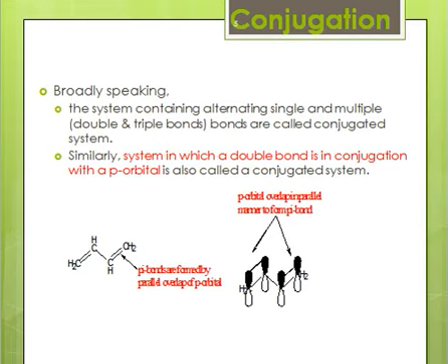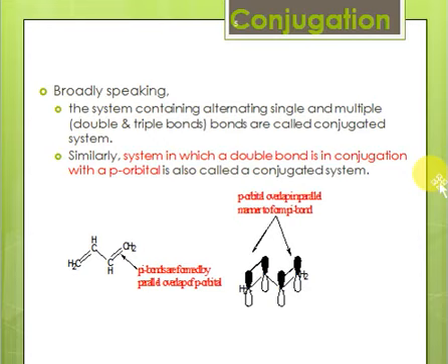If you have to define a conjugated system in a very broad sense, we say that a system that has alternating single or multiple bonds is called a conjugated system. By a multiple bond, we mean it can be a double bond or a triple bond. So, in the simplest terms, a conjugated system is a system that has alternate single and multiple bonds. Similarly, a system in which there is a double bond in conjugation with a p orbital is also known as a conjugated system.